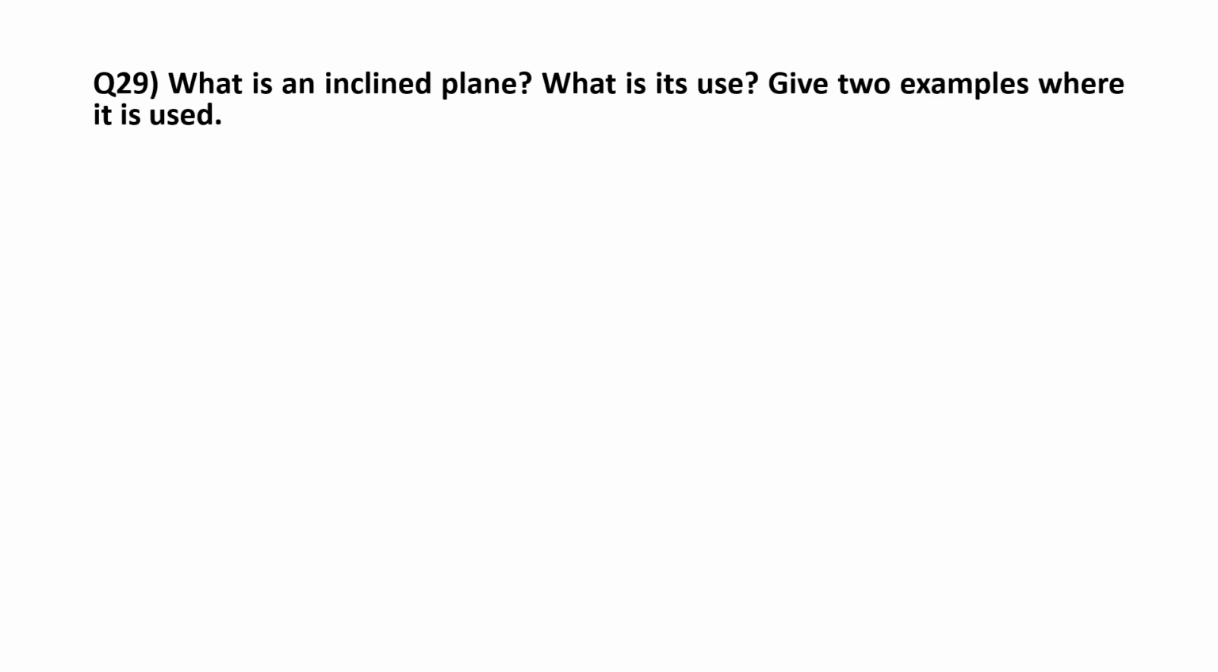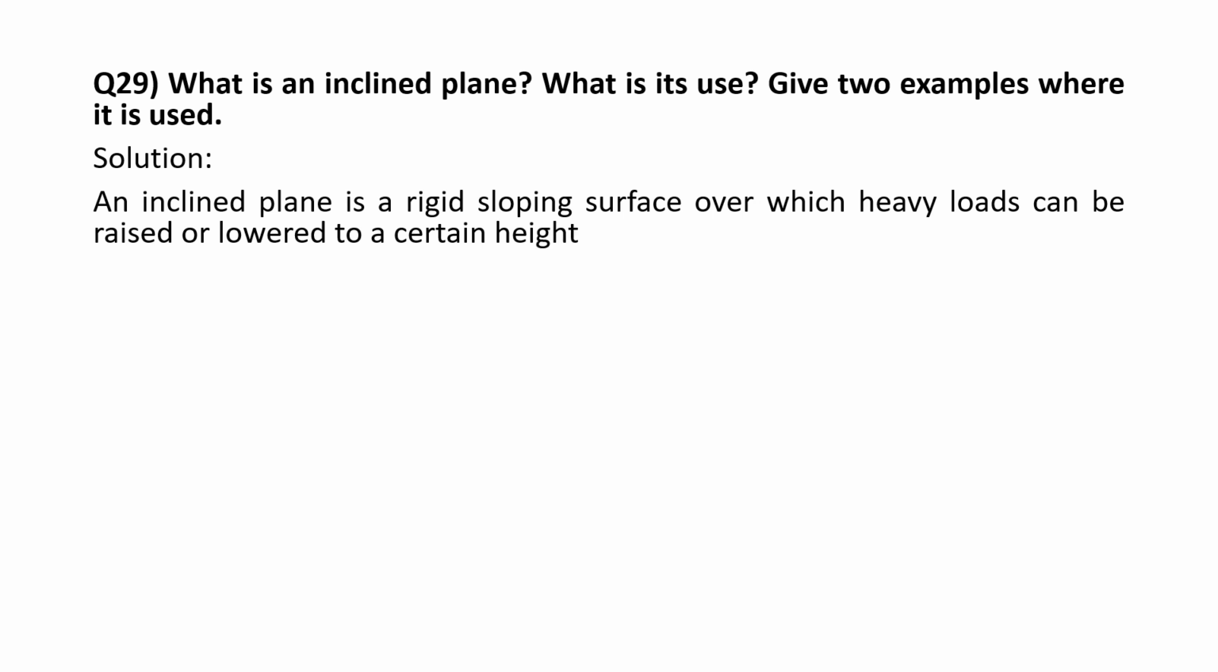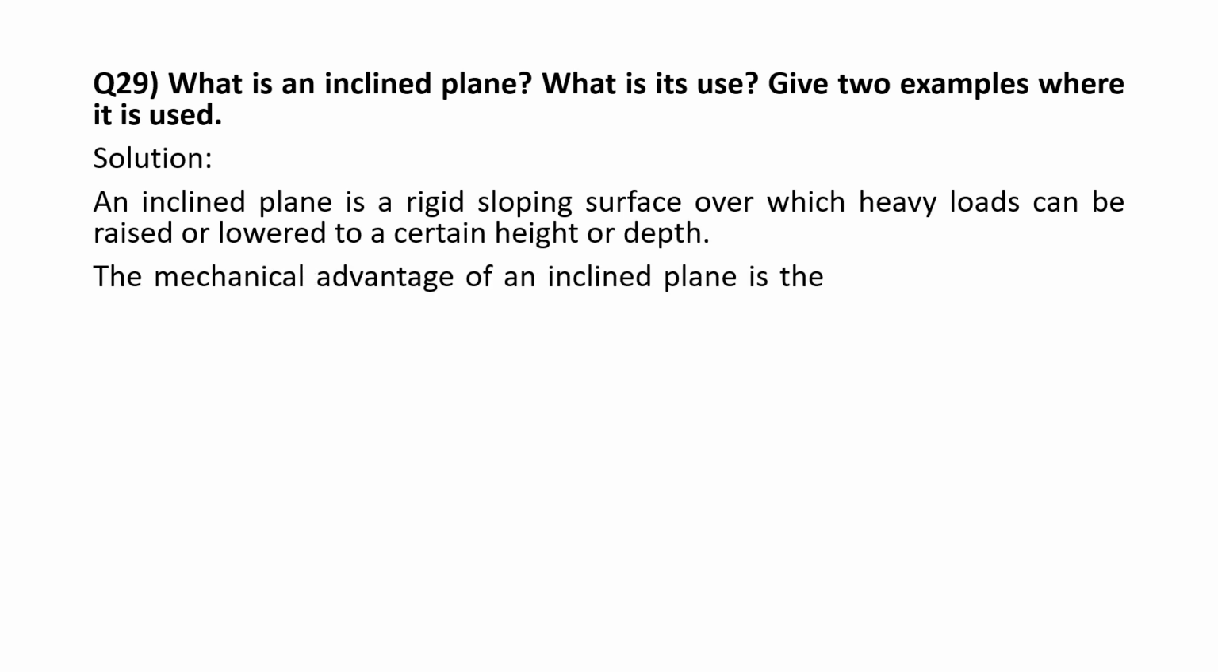What is an inclined plane? What is its use? Give 2 examples where it is used. An inclined plane is a rigid sloping surface, over which heavy loads can be raised, or lowered to a certain height, or depth. The mechanical advantage of an inclined plane is the ratio of the length of the plank to the vertical height of the load raised.